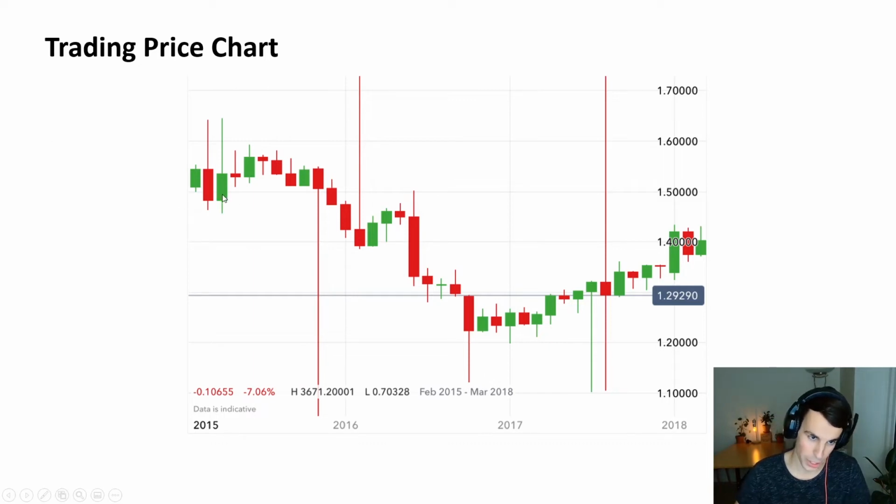Let's say we are on the day chart, so this would be some day. In the beginning of the day, we opened here, then the price was swinging around. Ooh, we reached the high here, and then reached the low here, and then it closed here at the end of the day. Next day, we started here, it should be around there. Then it was again going up and down, and then it closed lower than it started. Oh, I hope it makes sense. All right.